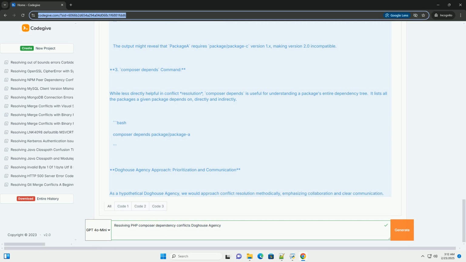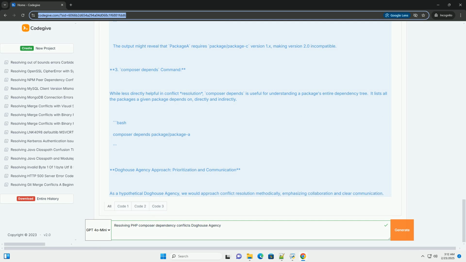Doghouse Agency summary. Prioritize understanding. Don't just blindly apply fixes. Invest time in understanding the root cause of the conflict. Communicate and collaborate. Keep your team and stakeholders informed. Test rigorously. Every change related to dependency resolution must be thoroughly tested. Document your solutions. Keep a record of the conflicts you encounter and the solutions you implement. This will help you avoid similar problems in the future.